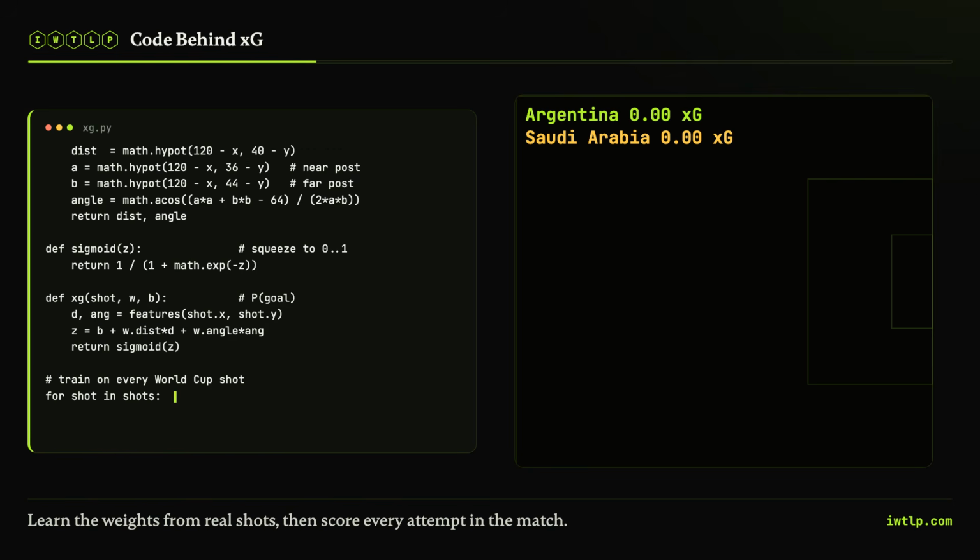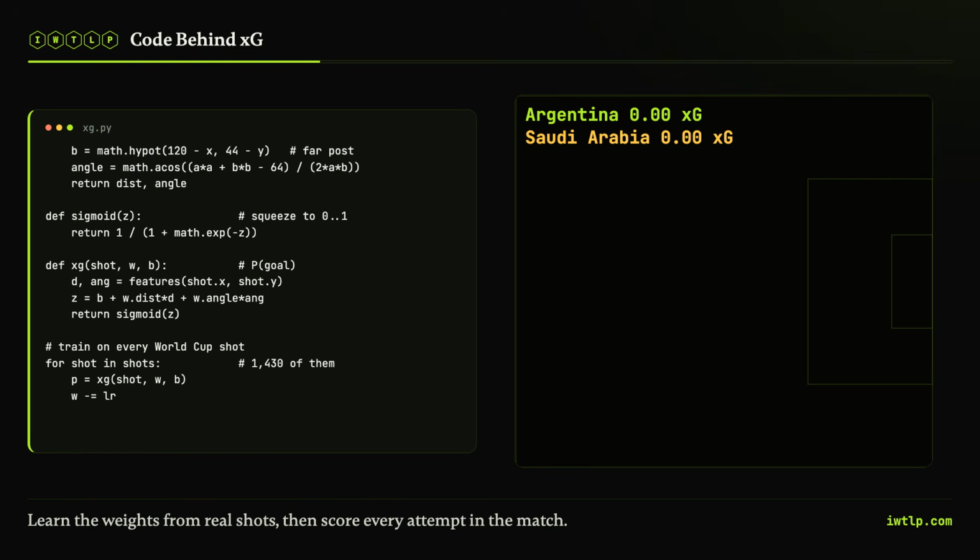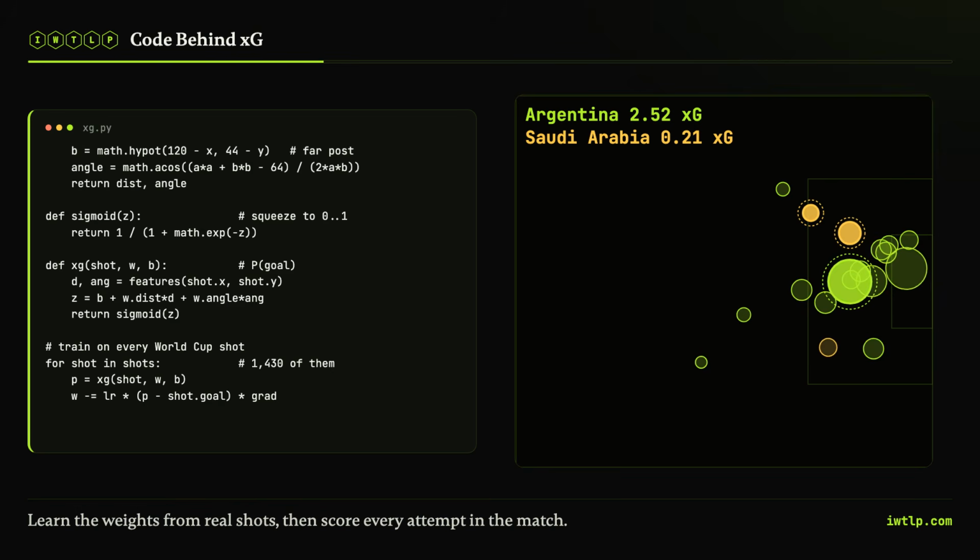One shot is a party trick. The magic is doing this to every shot in the match. We learn the weights from a pile of real shots, then score every attempt in the game. Watch Argentina's chances pile up. A header here, a one-on-one there. By full time, the model has them at about 2.5 expected goals.